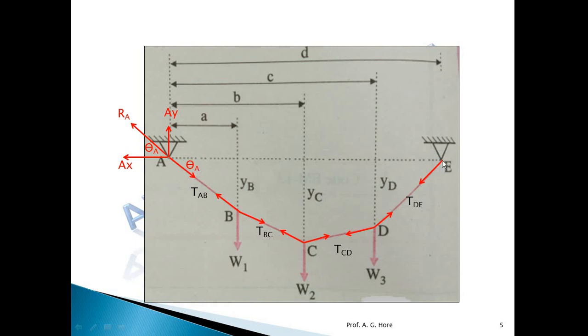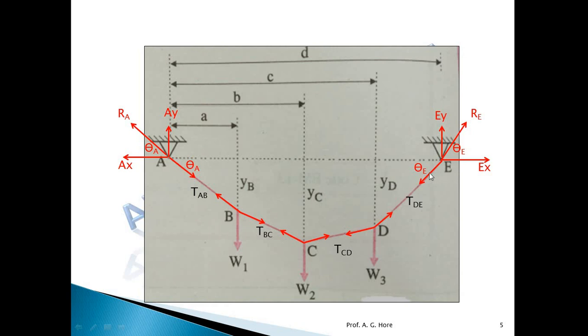And similarly at joint E, E is a hinge support, again two reactions. To satisfy this condition, similar to point A, the forces must be away from the joint at E: the horizontal force towards the right side, and the vertical force must be upward. So the resultant reaction at point E is like this. Okay, so RE is equal to tension DE. The angle of the resultant reaction is theta E, so this opposite angle must be the same.